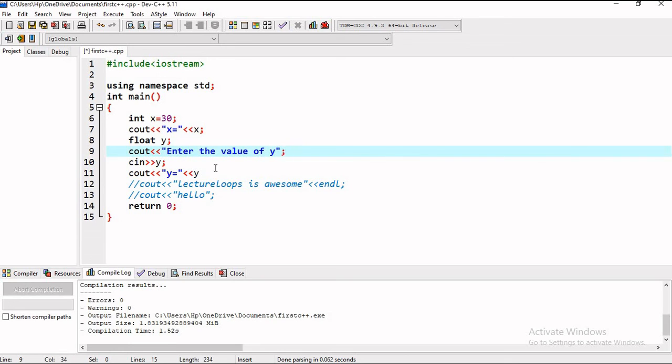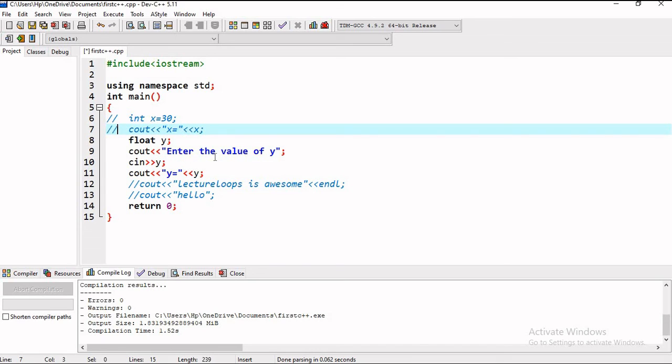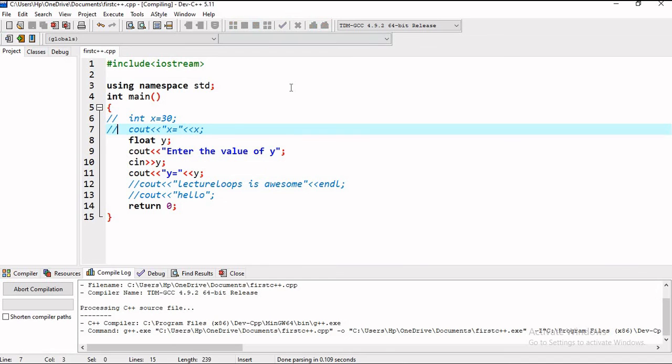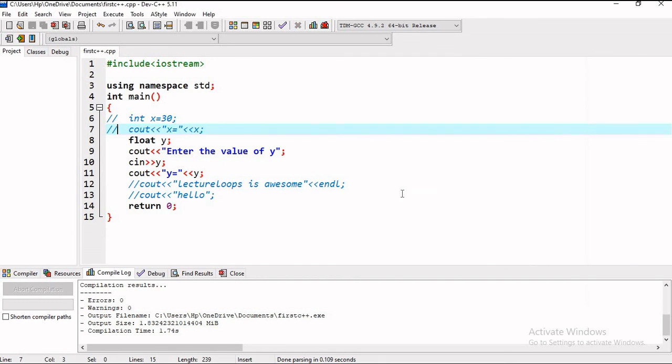Put a semicolon here. Now suppose I enter the value as 78.97, then you can see the value of y as 78.97 in this way. So this is the basic thing about this programming.